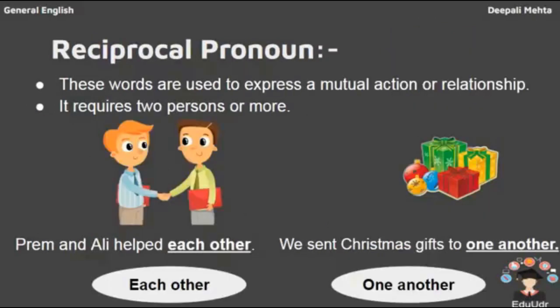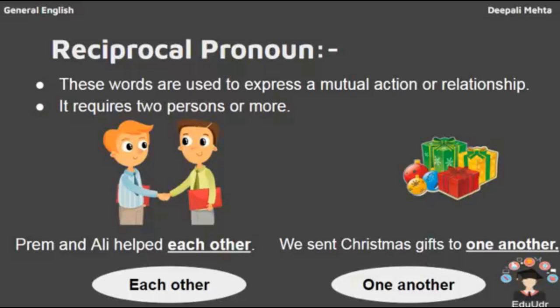Now the next one is the reciprocal pronoun. These words are used to express a mutual action or relationship. In this reciprocal pronoun, it will always require two persons or more. The action will be like Prem and Ali helped each other. For example, Prem helped Ali, Ali helped Prem. So to shorten the sentence, we have used a pronoun, that is each other.